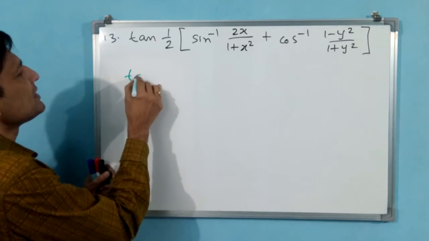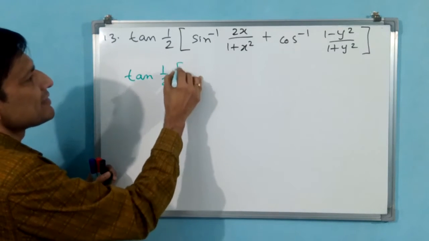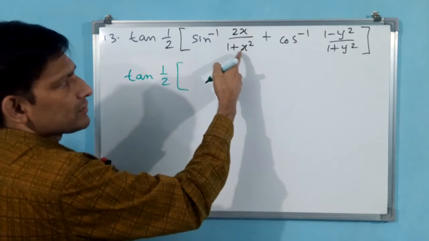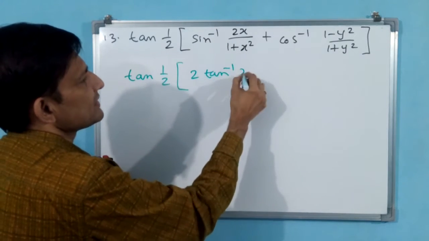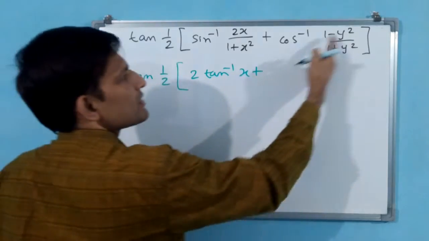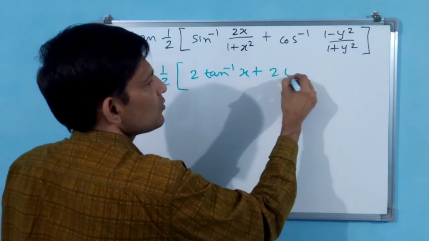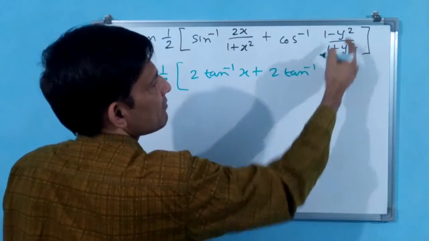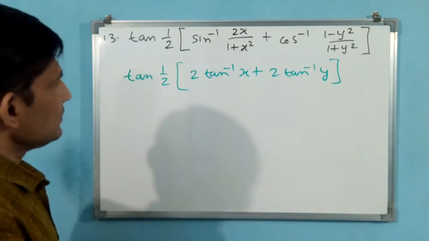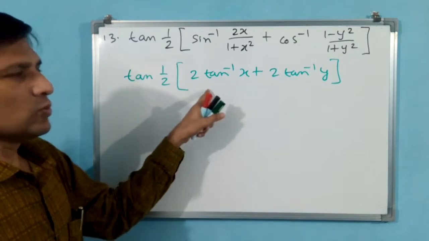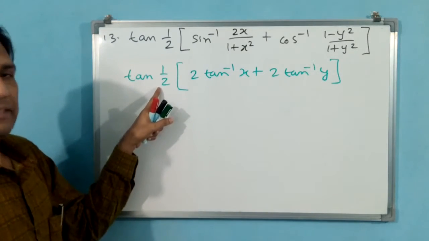Sin inverse of 2x by 1 plus x square is 2 tan inverse x, plus cos inverse of 1 minus y square by 1 plus y square is 2 tan inverse y. Now you see both 2 is common and we can cancel.